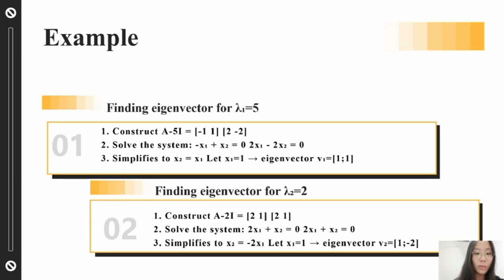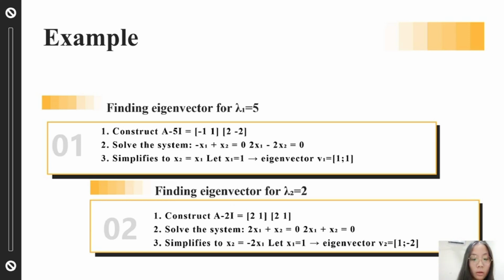Suppose we have a 2 times 2 matrix A and know its 2 eigenvalues. Our goal is to find the eigenvectors corresponding to these 2 eigenvalues. I have found the following 2 examples to demonstrate how to solve for the eigenvectors of a matrix. Step 1 of finding the eigenvector corresponding to the eigenvalue lambda 1 equals 5: construct the matrix A minus 5I equals minus 1, 1, 2, minus 2. Step 2: solve the homogeneous linear equation system. Step 3: determine the eigenvector, which equals 1, 1.